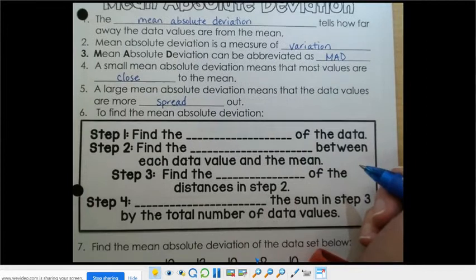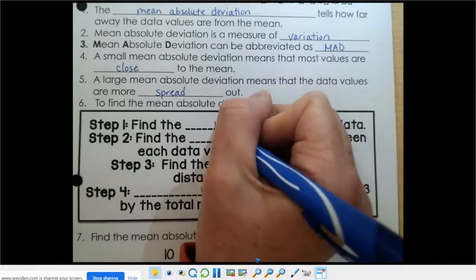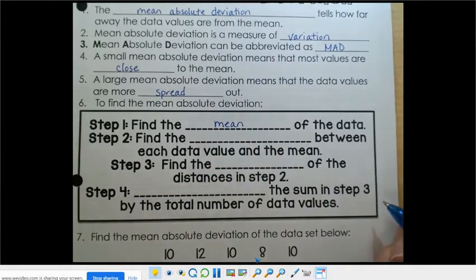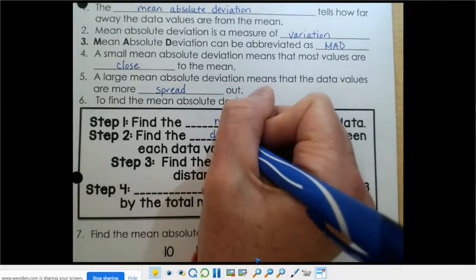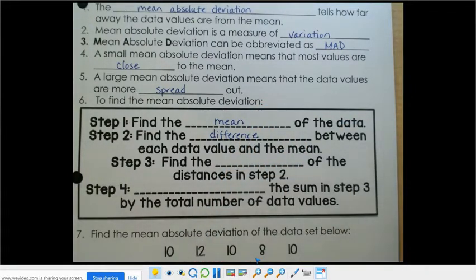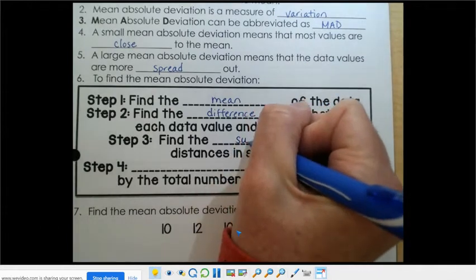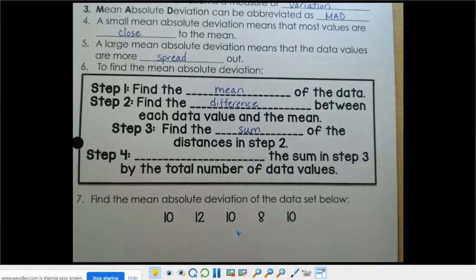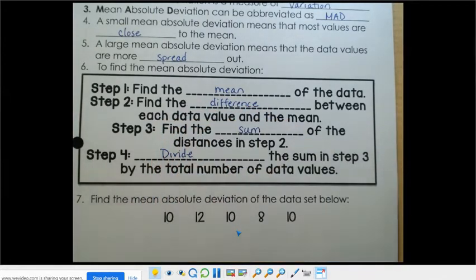So here are some steps to find the mean absolute deviation. The first thing we need to do is find the mean of the data. Then we find the difference between each data value and the mean. The third step is to find the sum of the distances from step 2. And step 4 is to divide the sum in step 3 by the total number of data values.